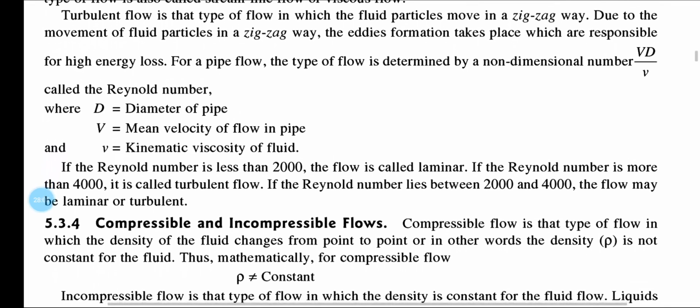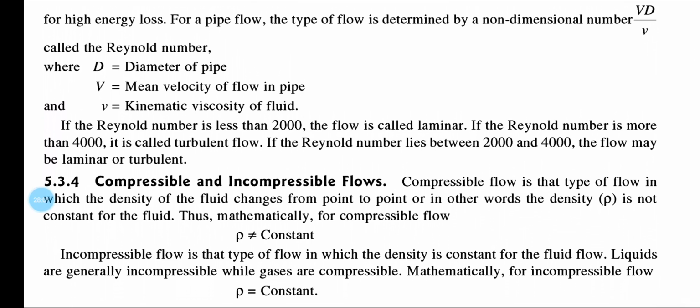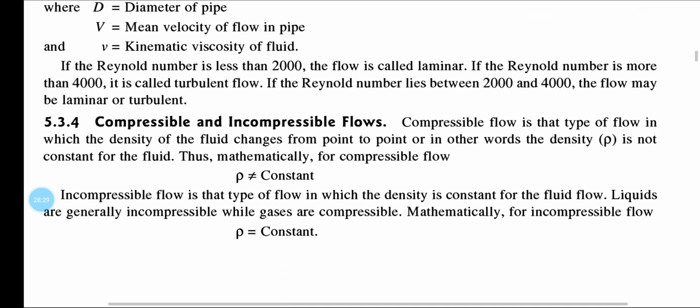By the help of a non-dimensional number, the Reynolds number, we can calculate whether the fluid is laminar or turbulent. You know that a Reynolds number less than 2000 is an example of laminar flow. If it is greater than 4000, it is an example of turbulent flow. If it is 2000 to 4000, then it is called the transition state.